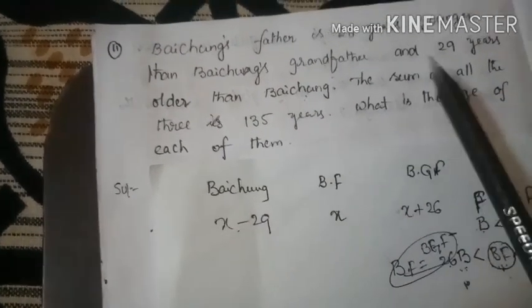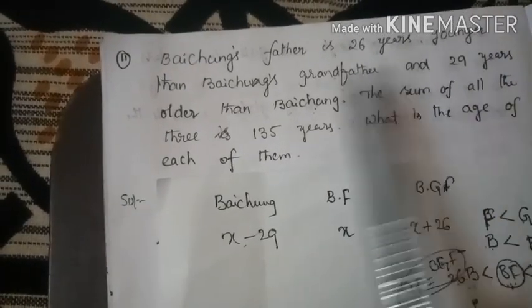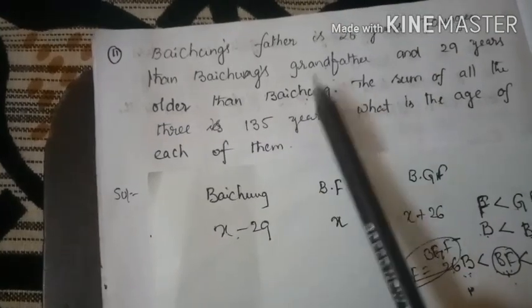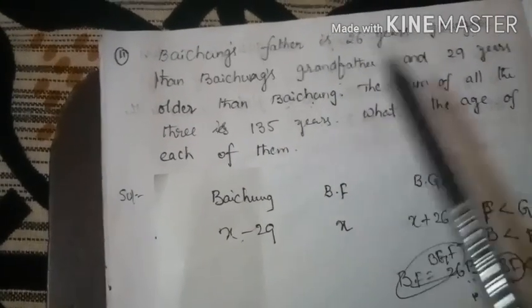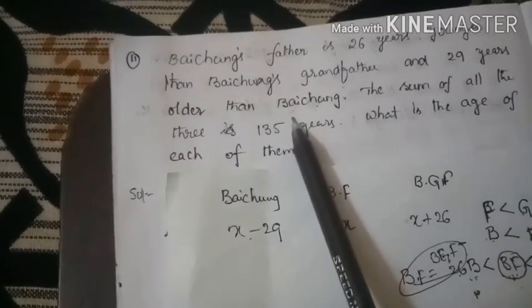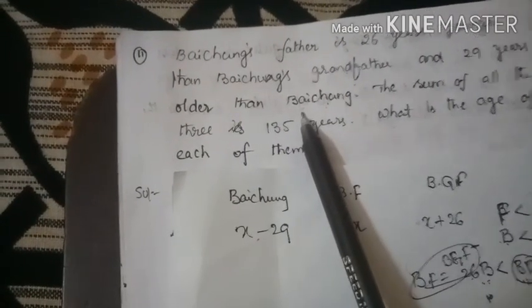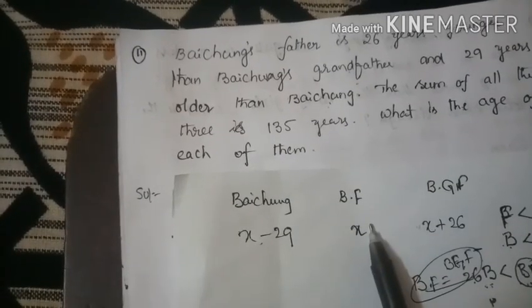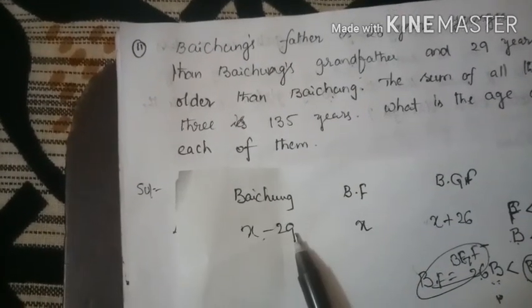Next, 29 years older than Baichung. That means Baichung becomes 29 years younger than his father. Clear? So x minus 29.